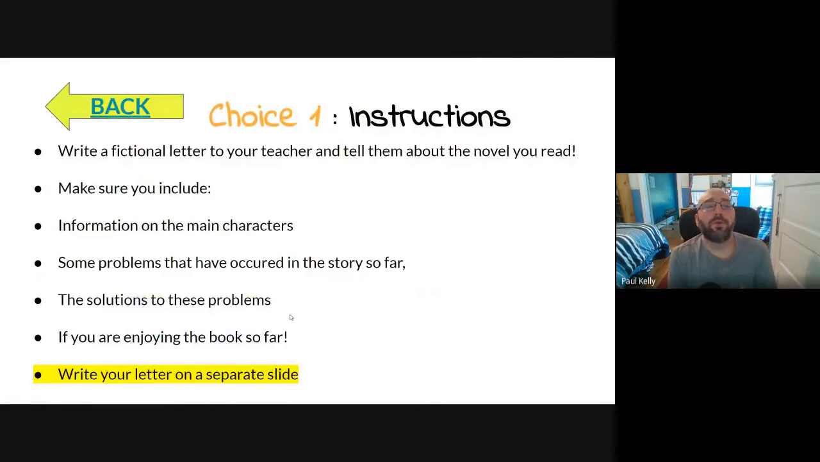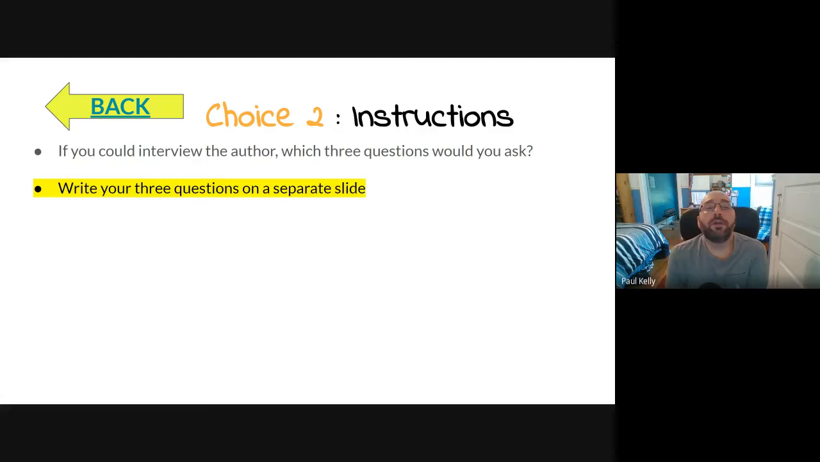Okay, so for choice 1, write a fictional letter to your teacher and tell them about the novel you read. Make sure you include information on the main characters, some problems that have occurred in the story thus far, the solutions to the problems, and if you were enjoying the book so far. So again, you can add this on a slide or on a Google document. Just make sure I get the link in the document that's with our assignment. All right, choice 2. If you could interview the author, which 3 questions would you ask? So again, just include the 3 questions on a doc or a separate slide and make sure I get the link.